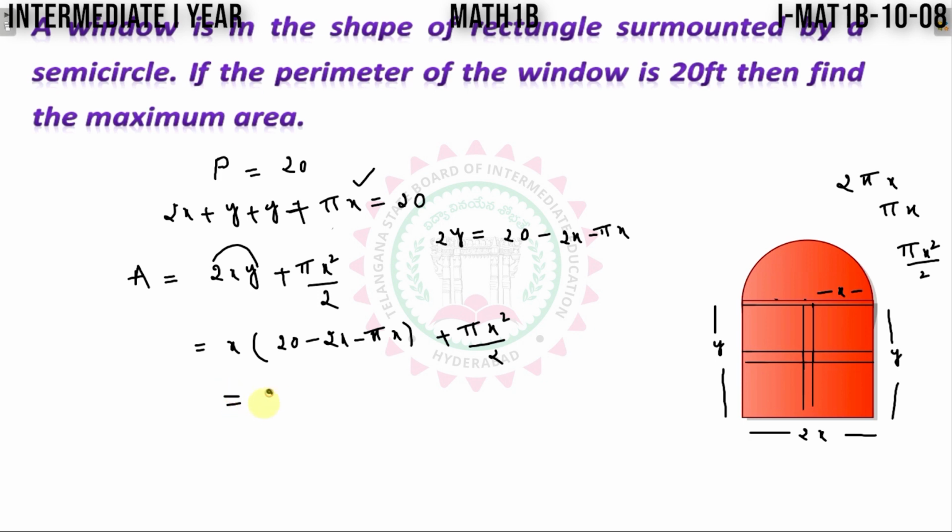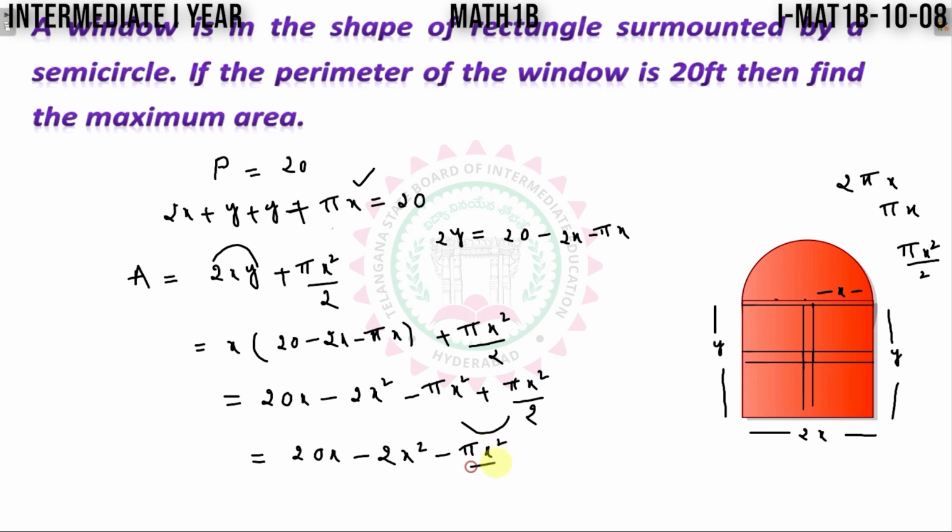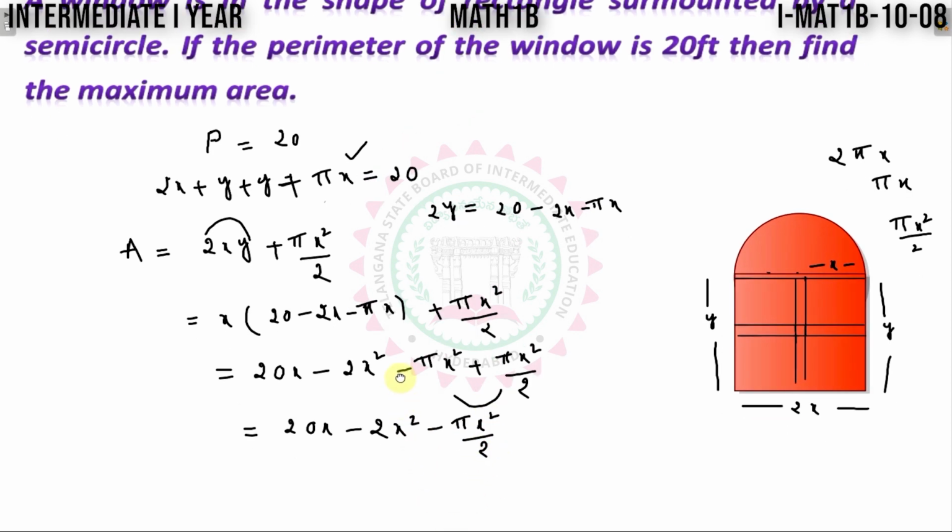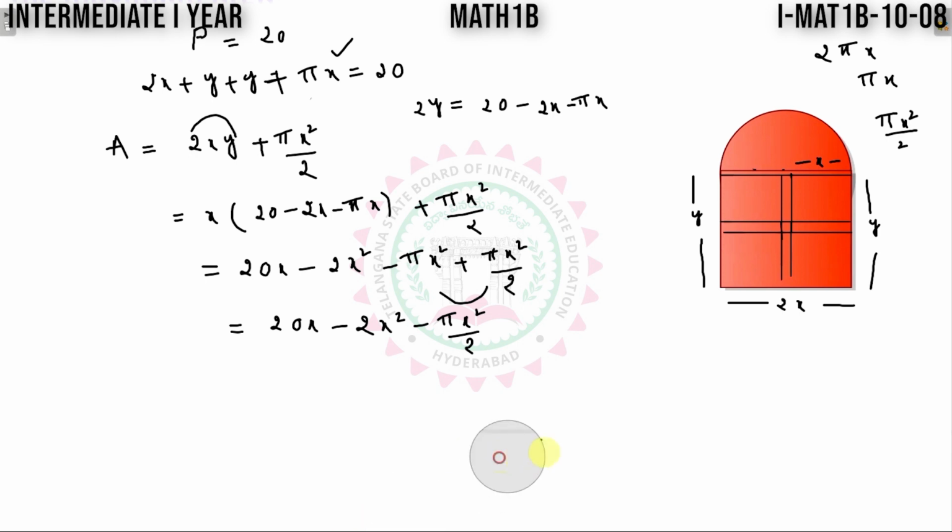On simplification, taking an LCM, I will get 20x minus 2x square, minus 2 pi x square plus pi x square, which gives minus pi x square by 2. Now, since this is a function of x, assume this is f of x.